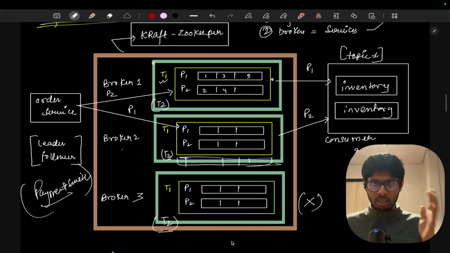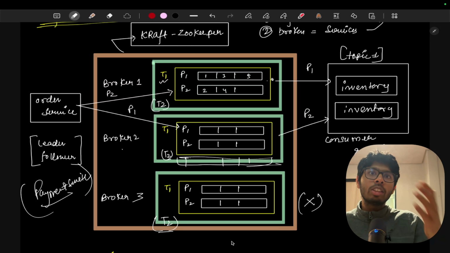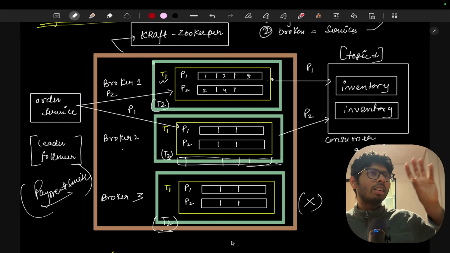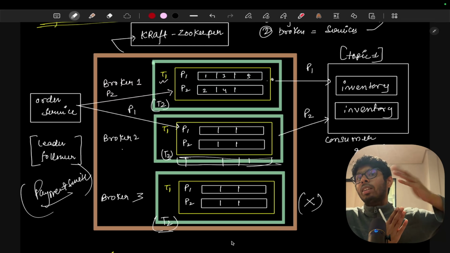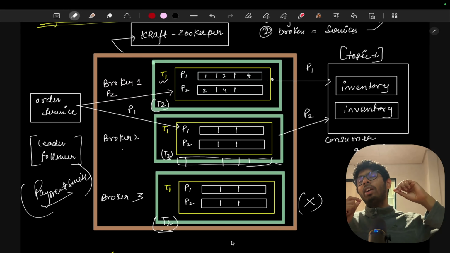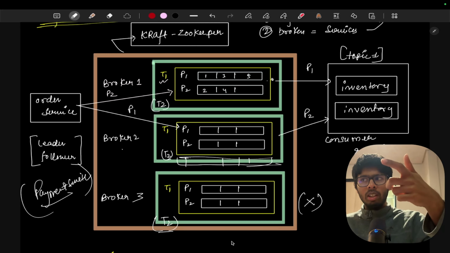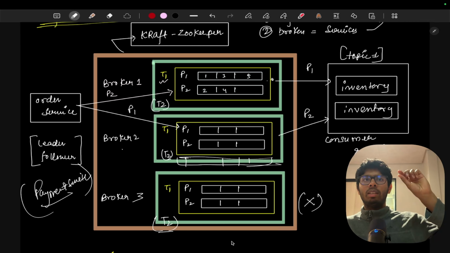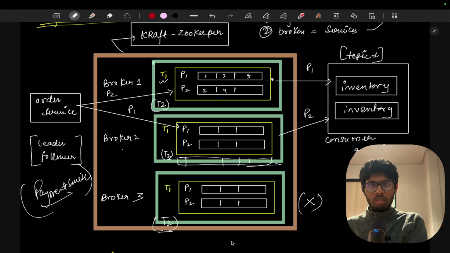So we need something to manage all these clusters, because there are three services running. The replication of the data, the topic, is happening. Whenever data comes to topic 1 on broker 1, it is replicated to broker 2 and to topic 1 there. Now we need a system that can manage all these three clusters, and we can have multiple clusters.